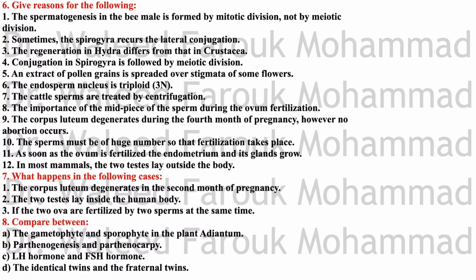What happens in the following cases? The corpus luteum degenerates in the 2nd month of pregnancy. Abortion occurs due to degeneration of the endometrium, where degeneration of the corpus luteum stops the secretion of progesterone that's essential for keeping the endometrium, and the placenta is not already formed to take over by the 4th month.